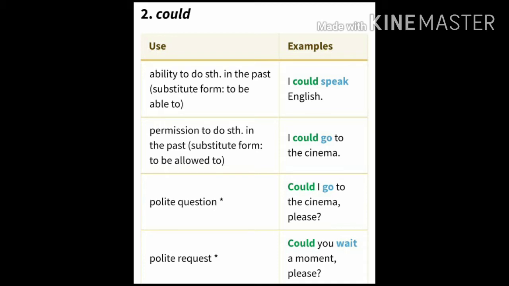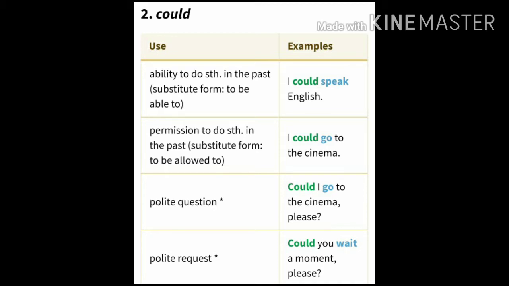Here also the usages are ability, permission, polite question, polite request, polite offer, polite suggestion, and possibility. We can see one by one. Ability, that is in the past, like to be able to. Instead of that, I could speak English. If it is permission, I could go to the cinema.